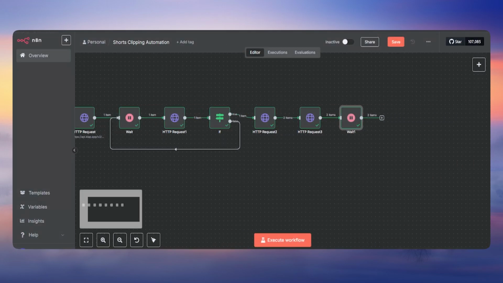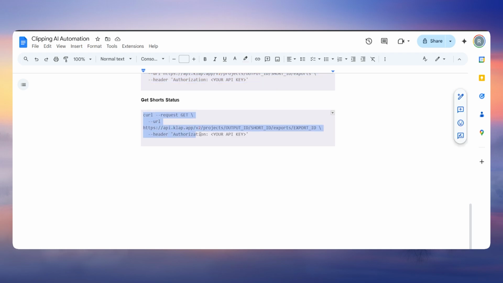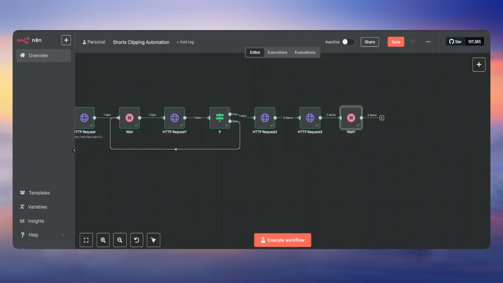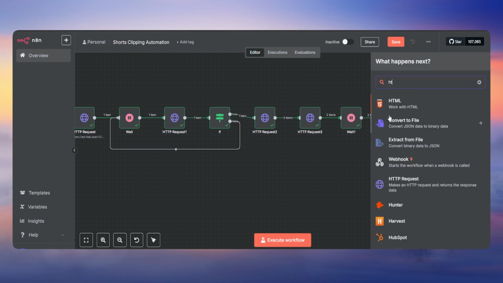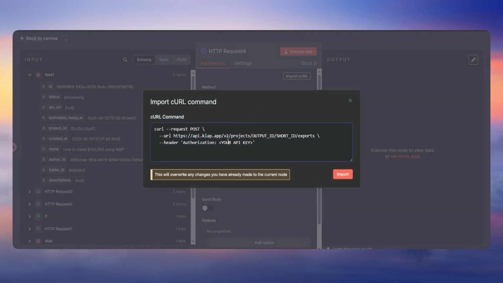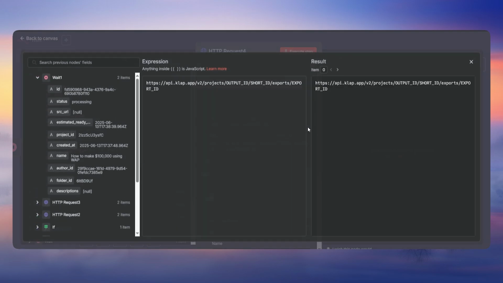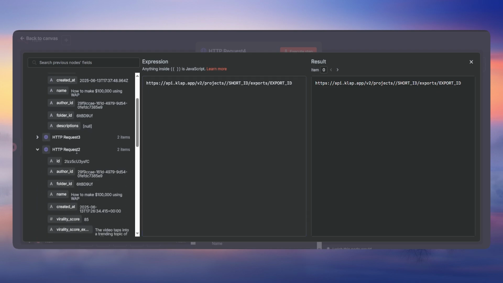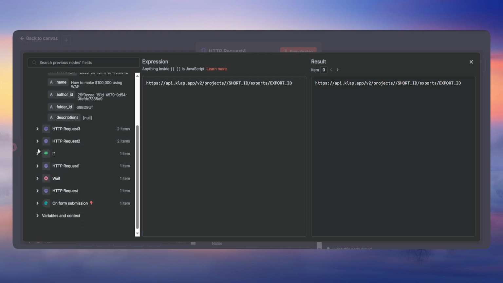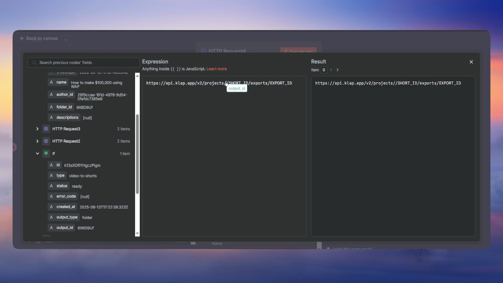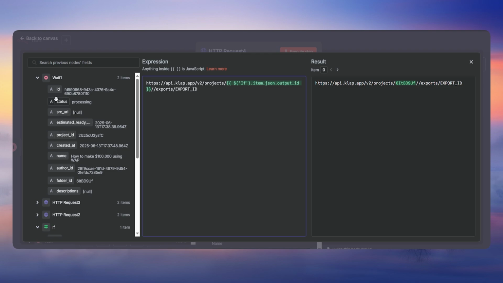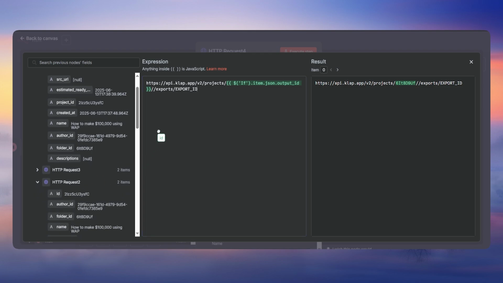And then we're gonna just add another get shots command, which is basically the HTTP request. Import curl, paste it, import, and this time keep it on expression again, and click on this one to make it big. Output ID, we need the output ID, which is going to be the same one that was before. Where is it? Okay, in here, and then we need the shot ID, which is going to be from this node.